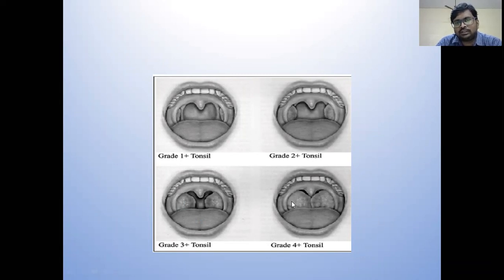Grade 4, you can see the tonsil is touching the opposite one. This condition is also known as kissing tonsils. See, in this grade 4 condition, it is completely obstructed. So the patient presents with both dyspnea and dysphagia along with the other symptoms.